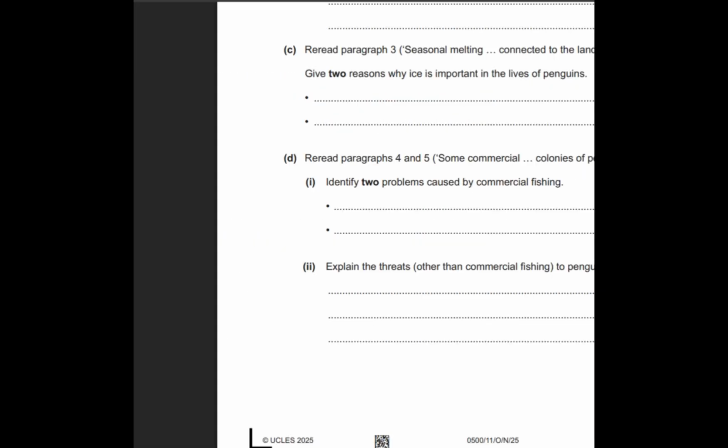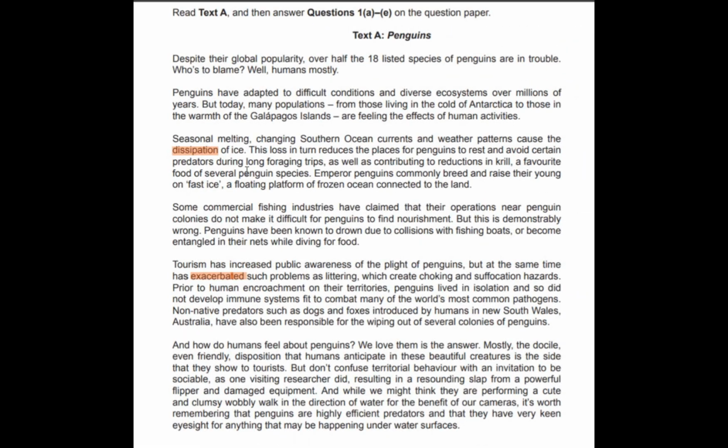Okay, let me get you back to the text. So this is the 4th paragraph, some commercial fishing. The starting shows that the same commercial fishing we are reading about now have claimed that their operations near penguin colonies do not make it difficult for penguins to find nourishment. But this is demonstrably wrong. It means the other way around. It means it is difficult for them to find the food, right?